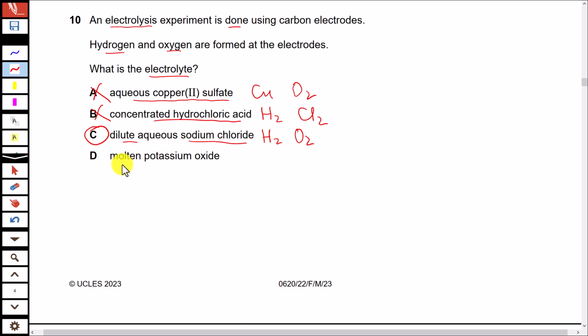And finally, if you talk about molten potassium oxide, the products are potassium at cathode and oxygen gas at anode or positive electrode.